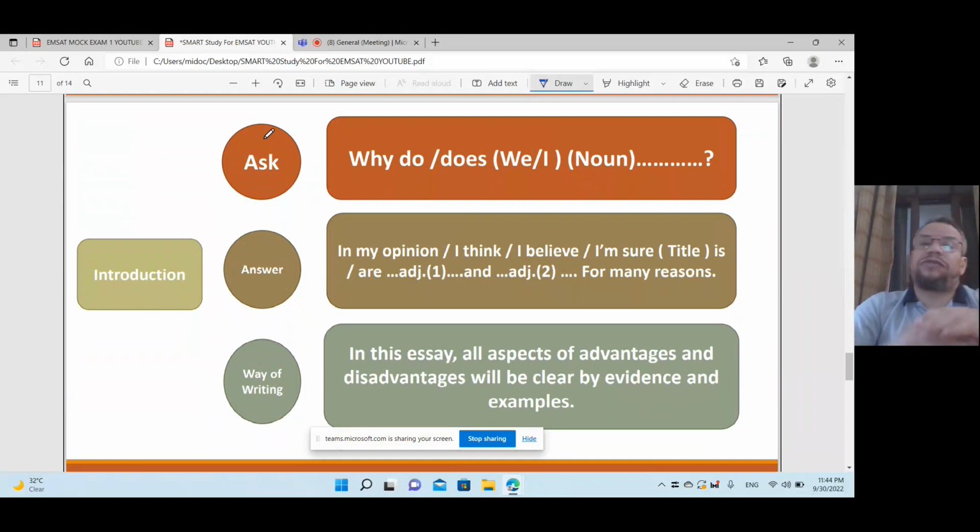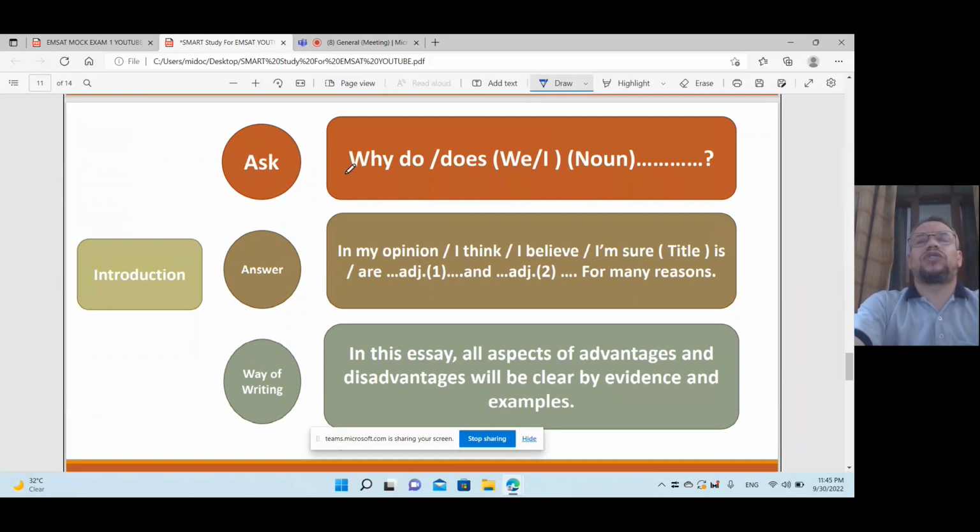Introduction: how to do a perfect introduction. I found a lot of techniques, concepts, theories and points of view from some EMSAT teachers. I'm sorry, unfortunately, they just tell you to write, and that's wrong. You have to give your students the best technique to get the full mark in writing, and this is the best technique in front of you now. Introduction, how to do the best introduction, a perfect one. Number one, ask a question. Start your introduction with a question, and the best start is a question.